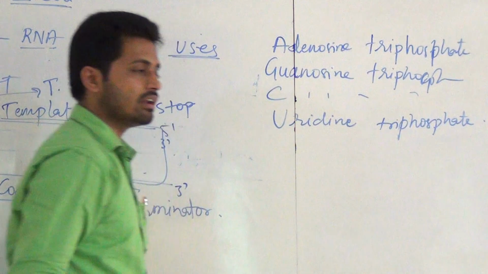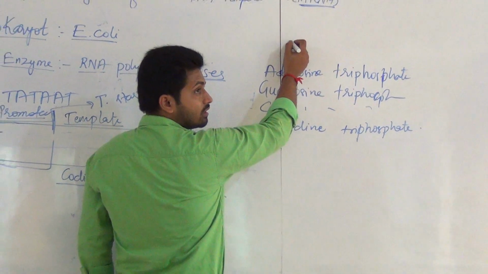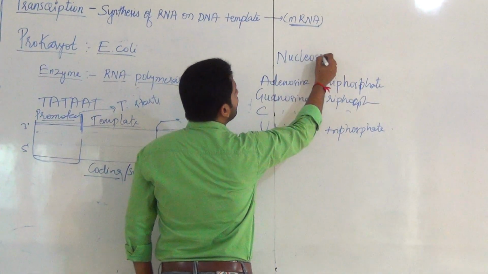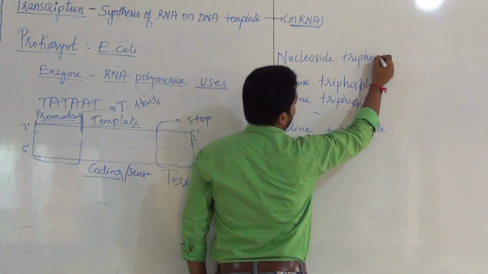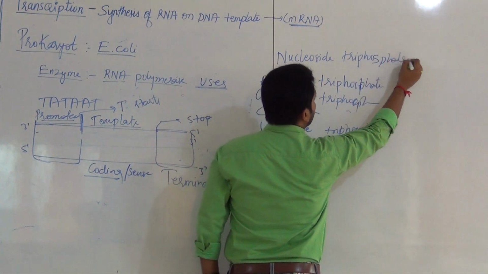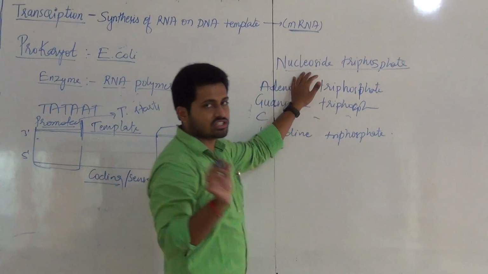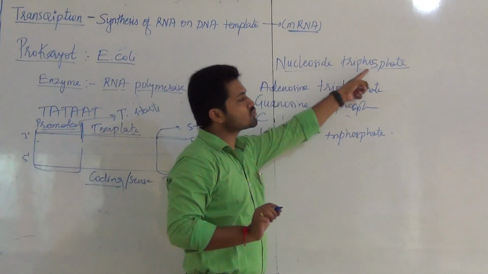This is the thing here. Now you can call them in short nucleoside triphosphates. So RNA polymerase uses nucleoside triphosphates.